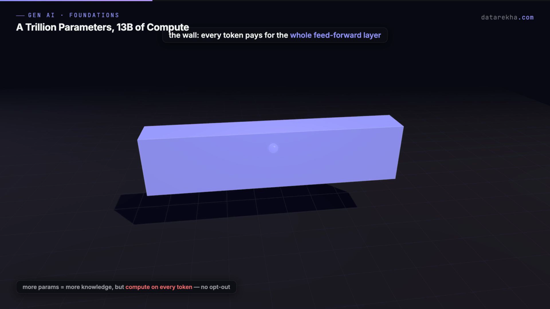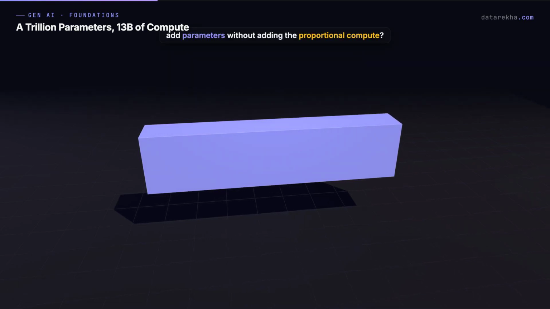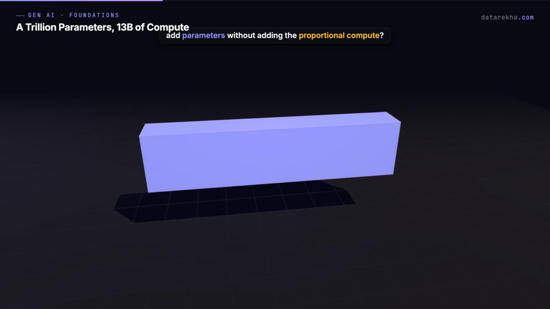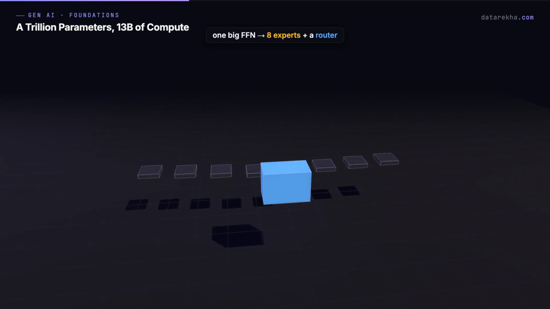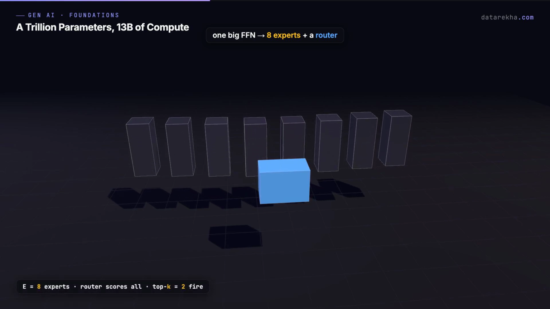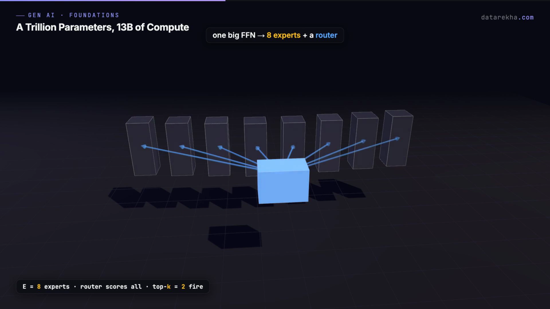Mixture of experts asks the obvious question: can you add parameters without adding the proportional compute? Here is how. Replace that one big feed-forward network with two pieces, experts and a router. The experts are several separate feed-forward networks, each with its own weights. Mixtral has 8 of them. The router is a tiny learned layer. It looks at each token and scores how well each expert suits it.